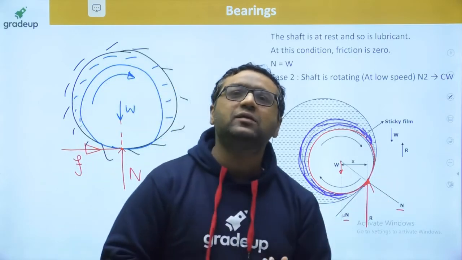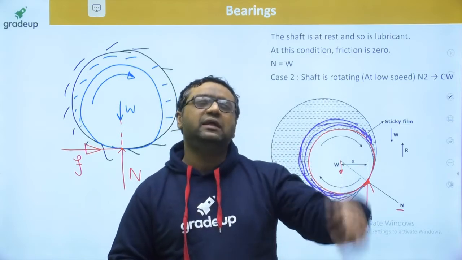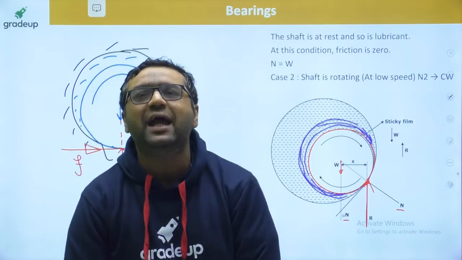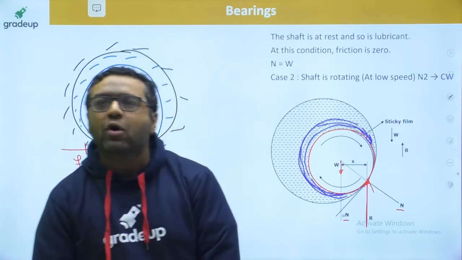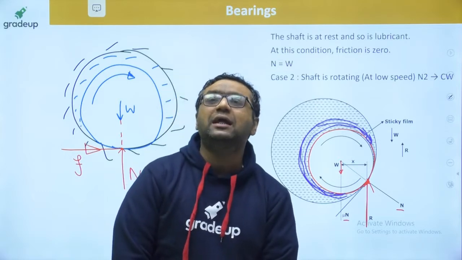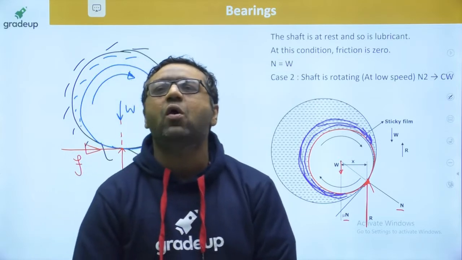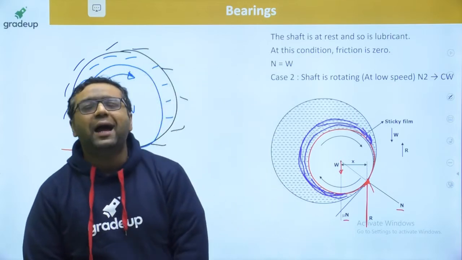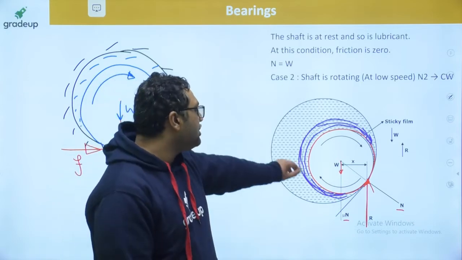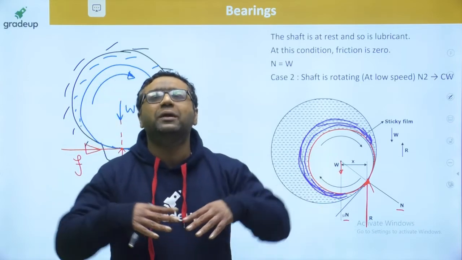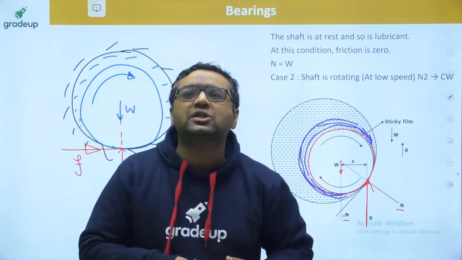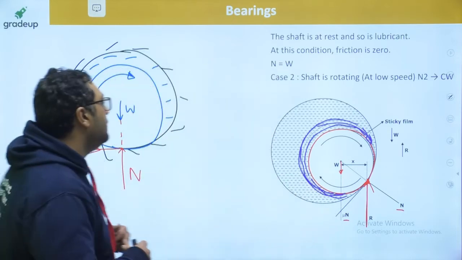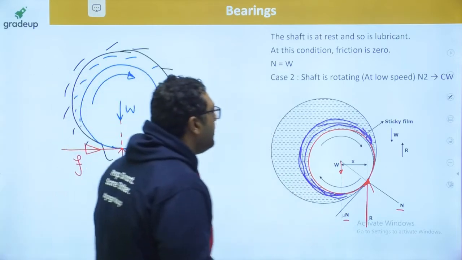Yes, and guys, whatever we have seen, this is known as wedging action of shaft, and there is one more name for this. It is also known as dynamic action. So it is wedging action or dynamic action. Because of this wedging action, at higher speed, the contact between shaft and bearing is going to be avoided. So hydrodynamic lubrication is good at high speed, but it is not good at slow speed.